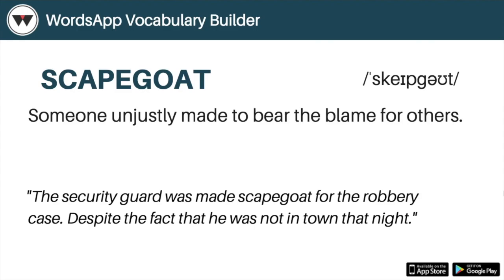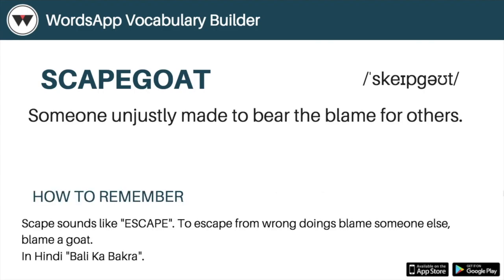So basically, we see scapegoat cases in politics, where a politician is being blamed for a big crime, a big sin which the whole party committed. So an easy way to remember scapegoat: scapegoat has a word like escape, escape from doing something wrong, and blame a goat. In Hindi or Urdu, we use this phrase called bali ka bakra, which basically means framing someone for someone else's wrongdoing. So you can remember scapegoat with a word like escape, that is escaping from something which is pretty wrong.